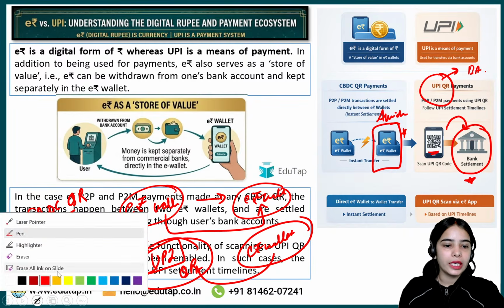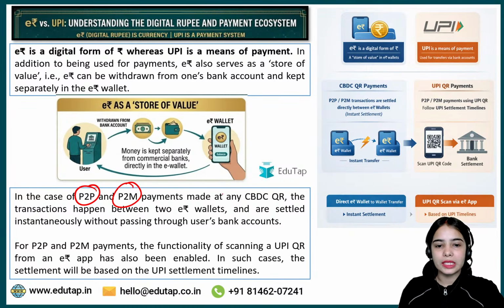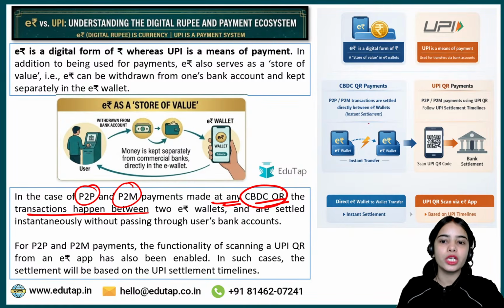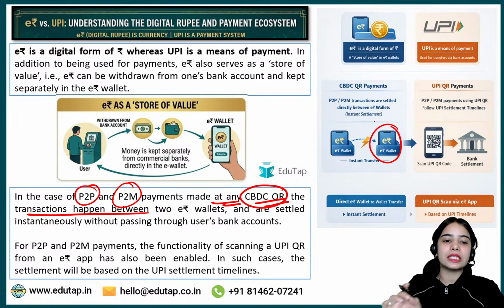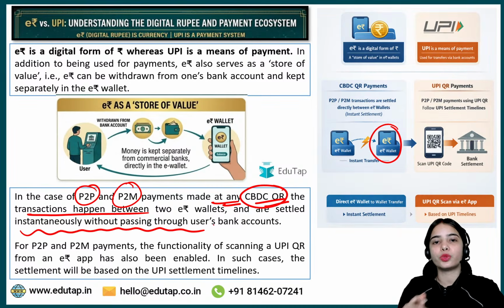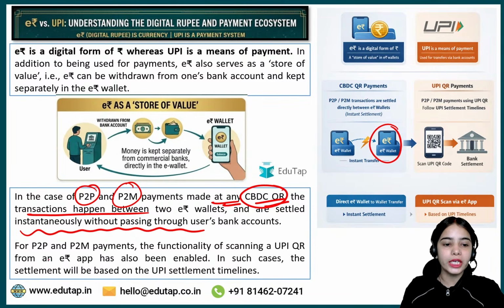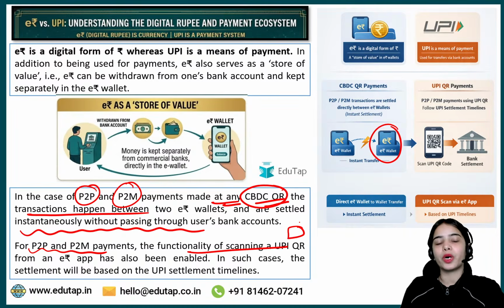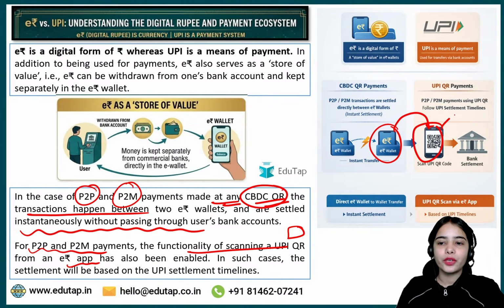So basically, in case of person-to-person and person-to-merchant transactions made at any CBDC QR, the transactions happen between two e-Rupee wallets because the wallet QR code is being used, so the transaction will happen instantaneously without passing through the user's bank account. But let's say the other person does not have the e-Rupee wallet. So for the person-to-person or person-to-merchant transaction, there is the functionality of scanning a UPI QR code from the e-Rupee app. So from the e-Rupee wallet, you can scan the UPI QR code and send the money to the bank account of the other person. That is the idea.